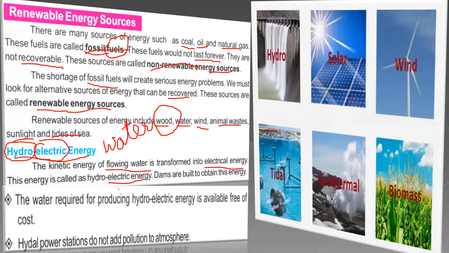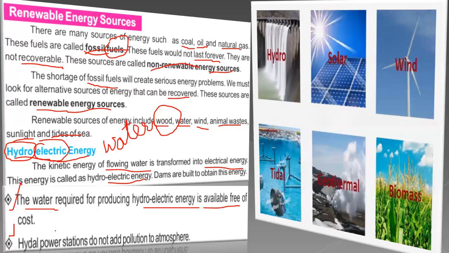Okay, very important thing, these are some benefits, some uses, and useful effects of these energy sources. The water required for producing hydroelectric energy is available free of cost, like in the rivers and in the seas. So the water is available without cost, and we can just use some money to make the dams. The government can do this project because it needs some money.